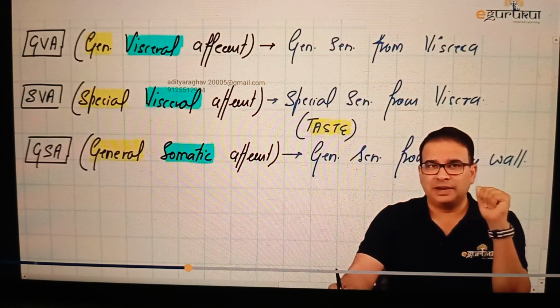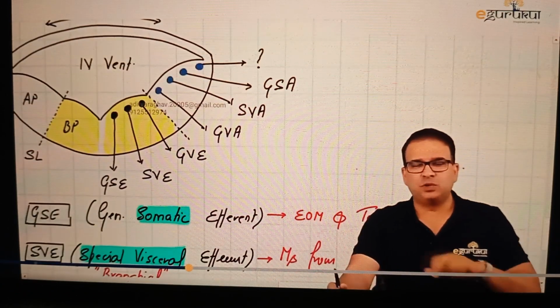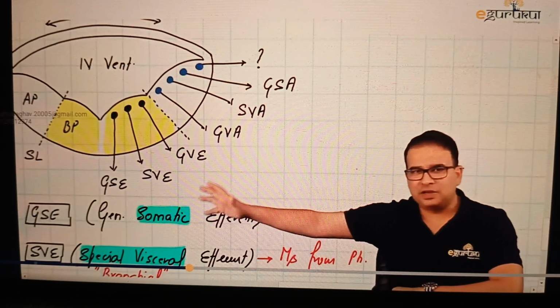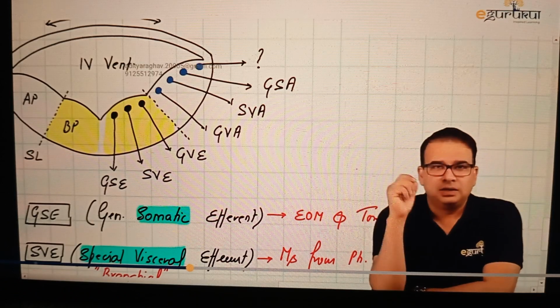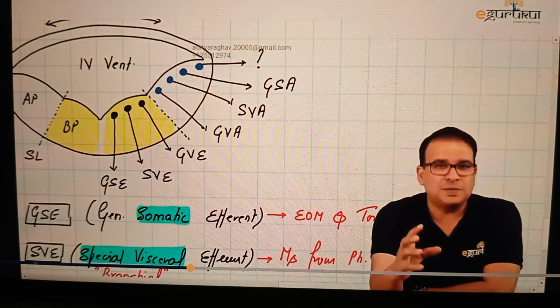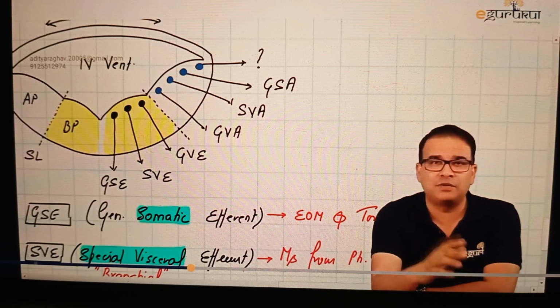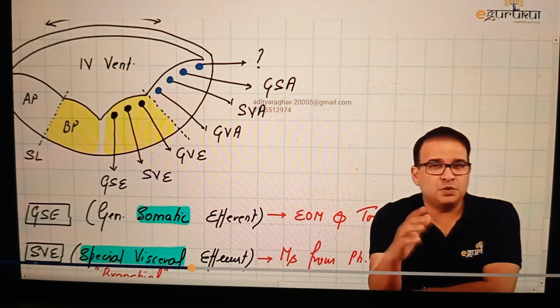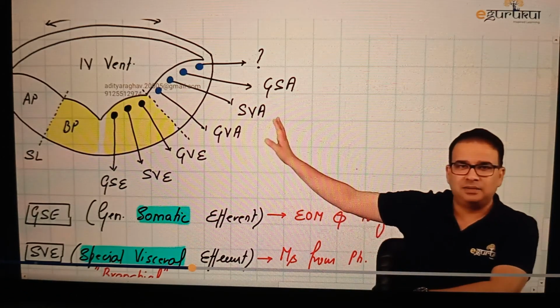Now there's one more column that we wrote over there, which we left. What column is that, guys? What is that 4th afferent column we have? Now we have 3 efferent columns, and with the corresponding names we have afferent columns. The 4th column here, the additional afferent column, is for those special sensations which are not coming from the endoderm or not coming from the viscera. The special sensation which was coming from the viscera was taste. So we said that was SVA, done.